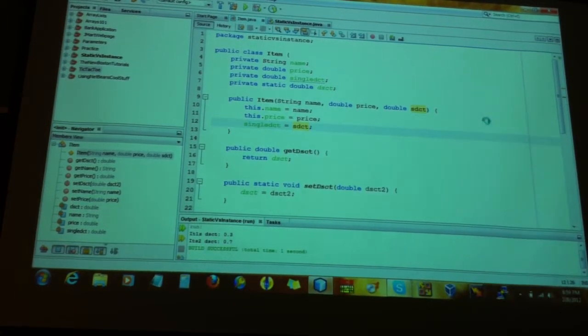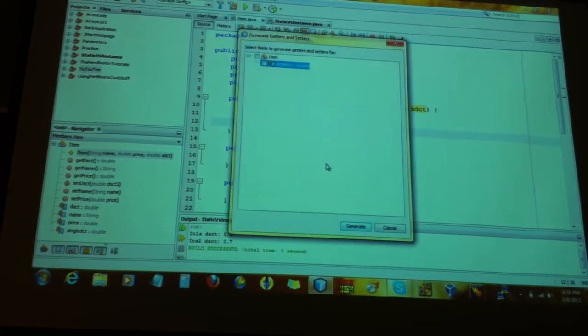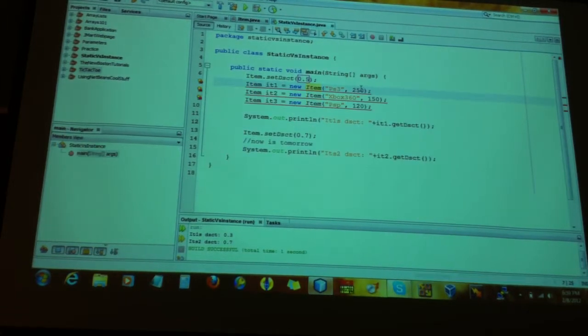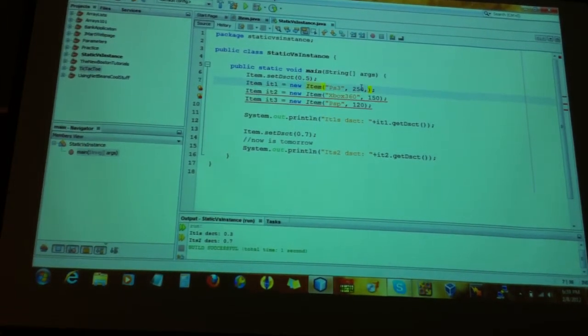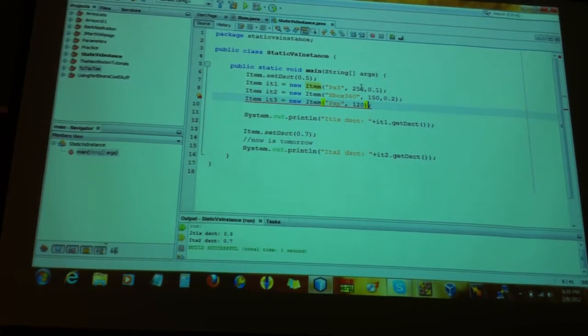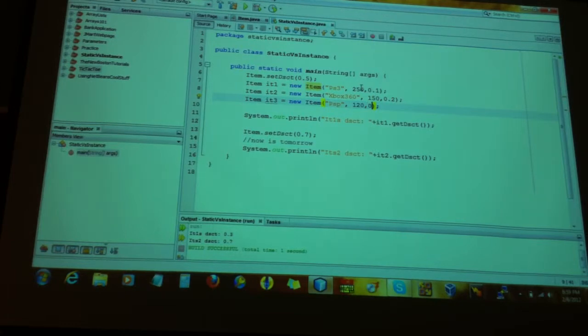I'm just trying to finalize this code so that you guys see the difference between static and instance. So here, when I create my object, I have to specify what's their single discount, right? Like 0.1, then here 0.2 maybe, here maybe 0. I don't want to put any discount to the PSP, whatever, right?